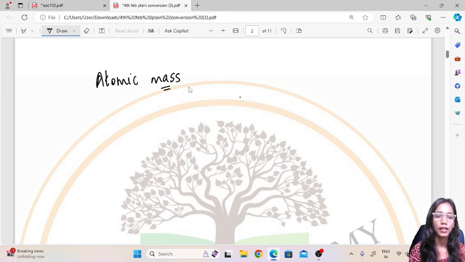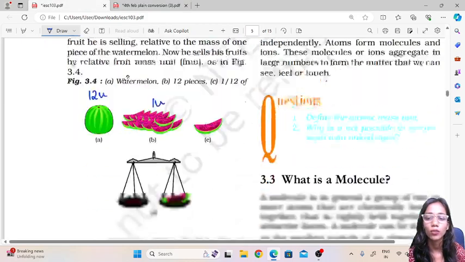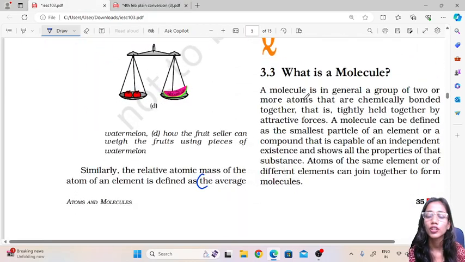So first of all, atoms have to combine together to form the molecule, which combines further to form the matter. So let's see what this molecule is. A molecule is in general a group of two or more atoms that are chemically bonded and held by attractive forces.